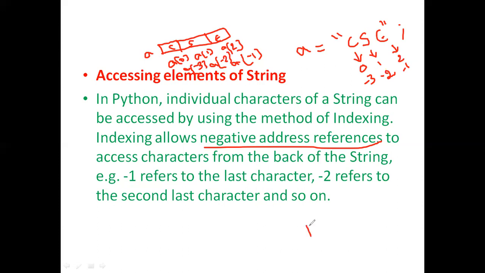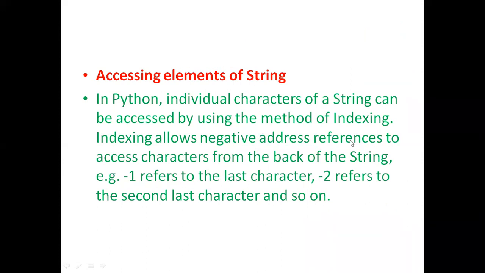If you write the print statement and print A, CSC will be printed on the output screen, because A has the entire string CSC. If you print A of 0, then C will be printed on the output screen. Or if you print A of minus 3, C will be printed on the output screen. If you print A of minus 2, S will be printed. So this is how we can access the individual elements of a string. In Python, both positive and negative addressing are supported.